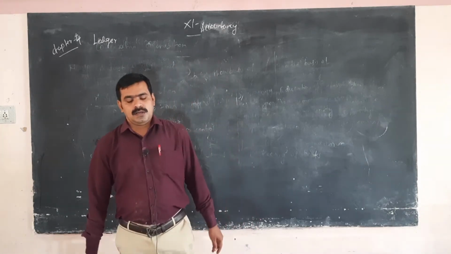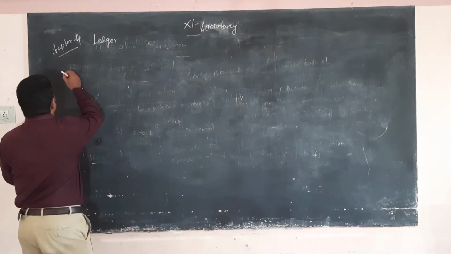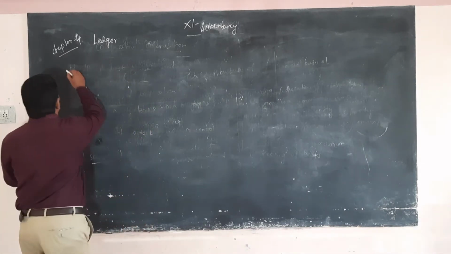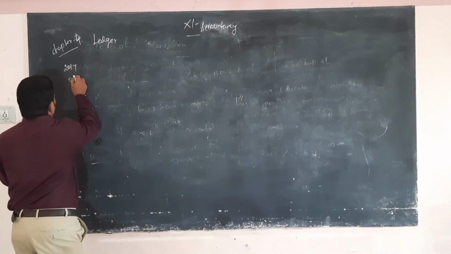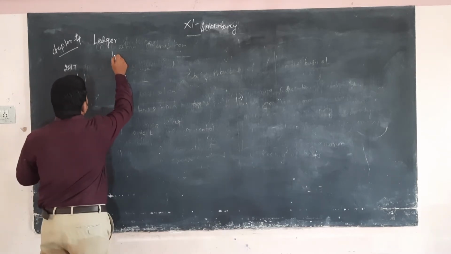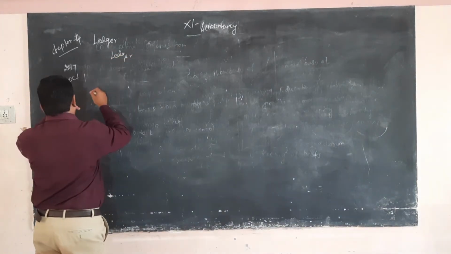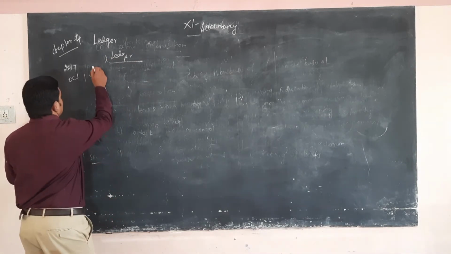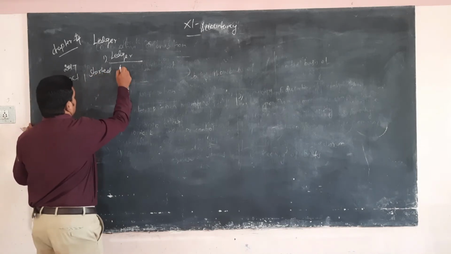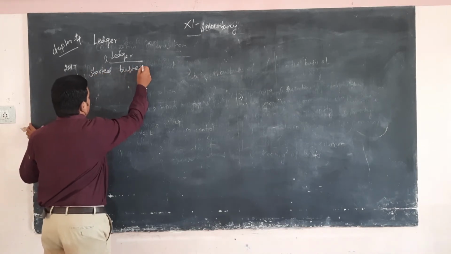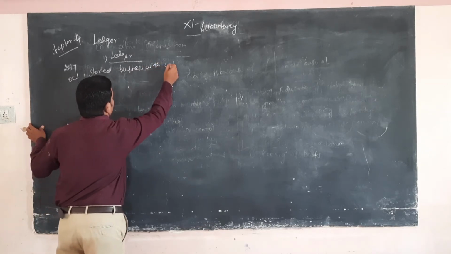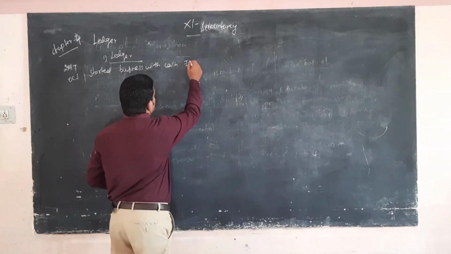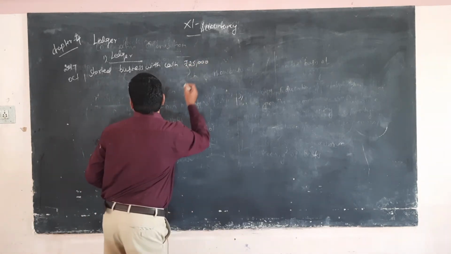First, this is a transaction. What is the date? October 1, 2017. Open the ledger. The first one, started business with cash, rupees 25,000.